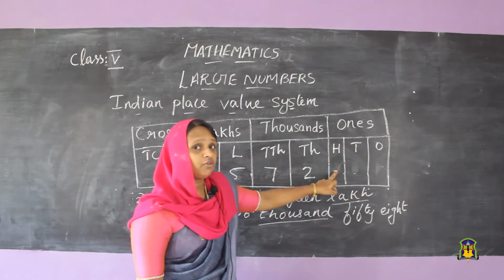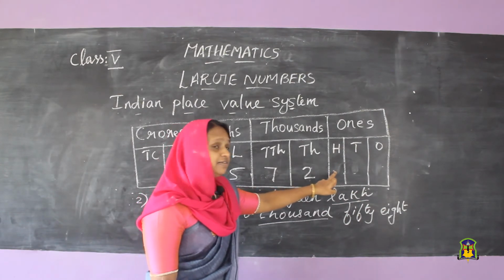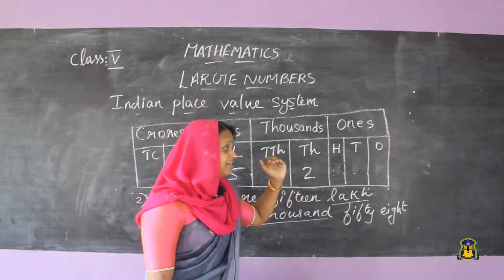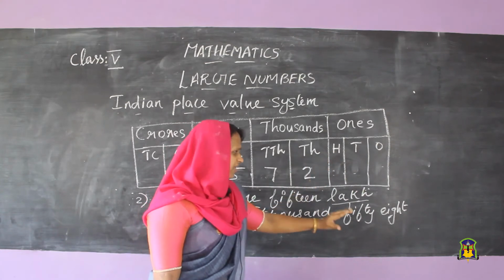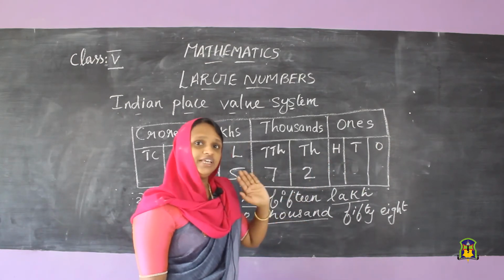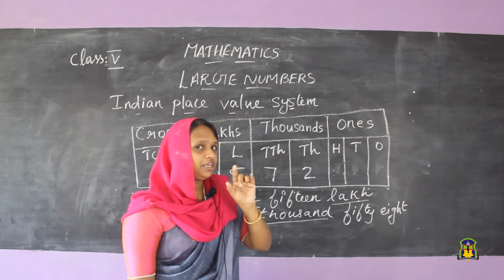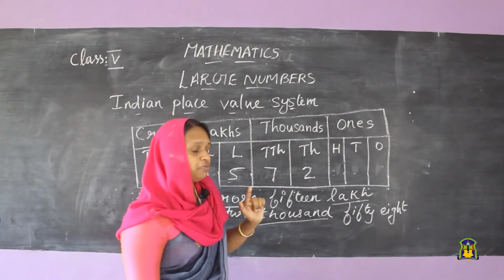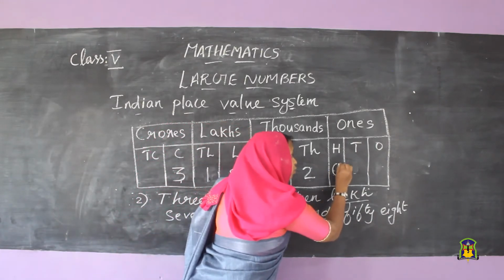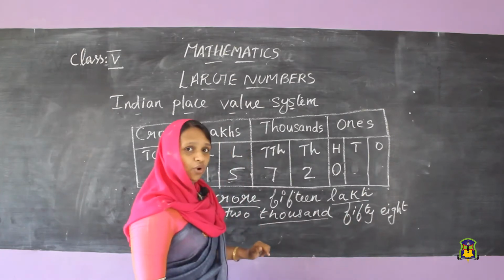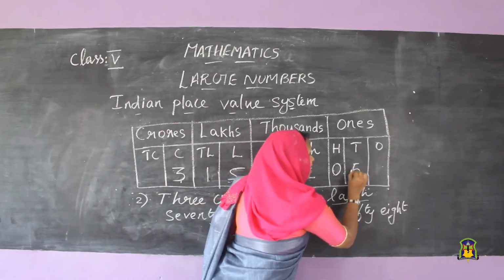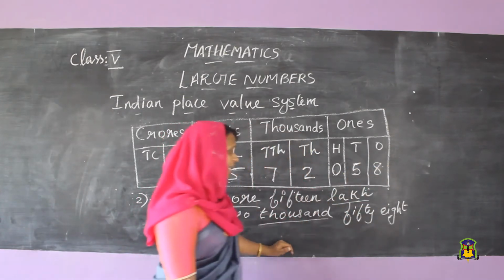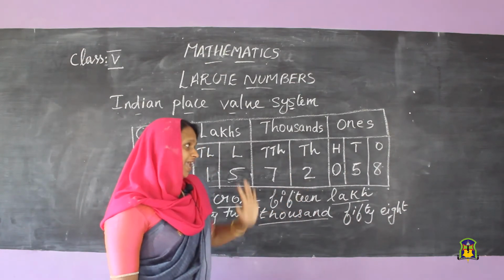The hundred place is not there. If the hundred place were there, suppose 6, then it would be 658. But here only 58. That means the hundred place is not there, so we mark 0 there: 058.